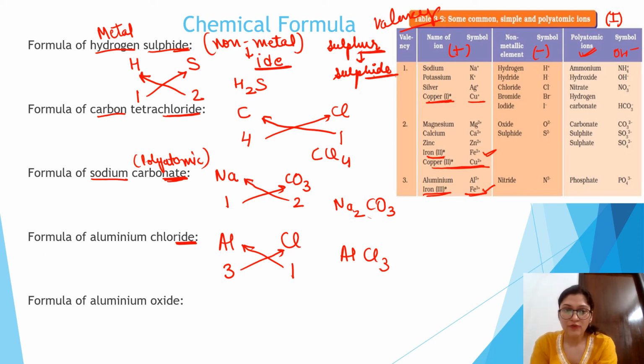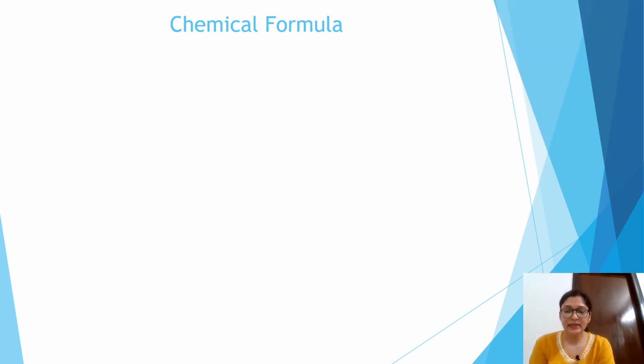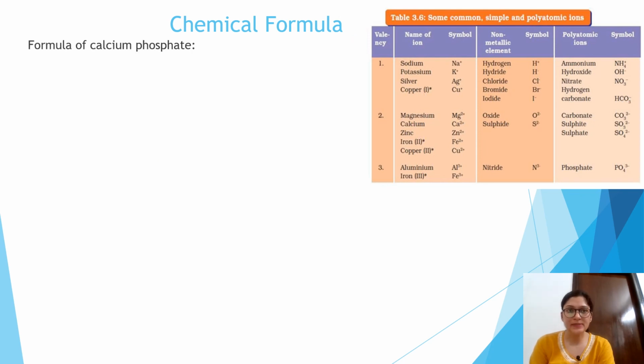Next is the formula of aluminium oxide, where "ide" is given. It shows that it is a non-metal. Right? Aluminium valency is +3 and oxide valency is -2. I will not write minus. Crisscross the method and you will get Al2O3. Right? Let us take some more examples.